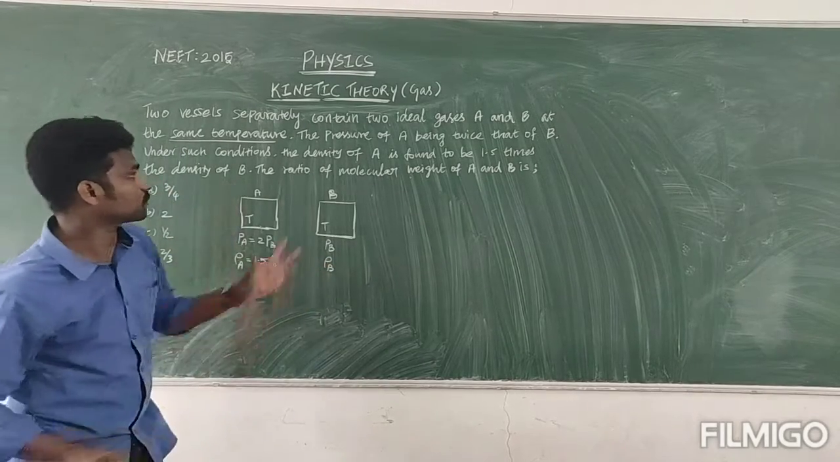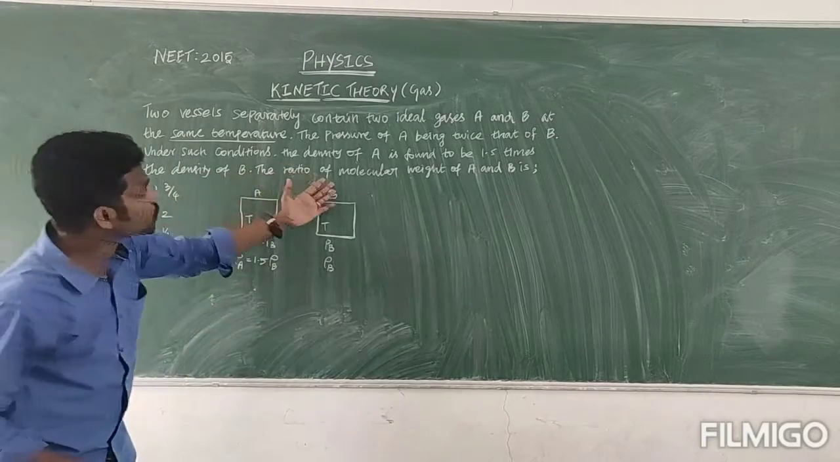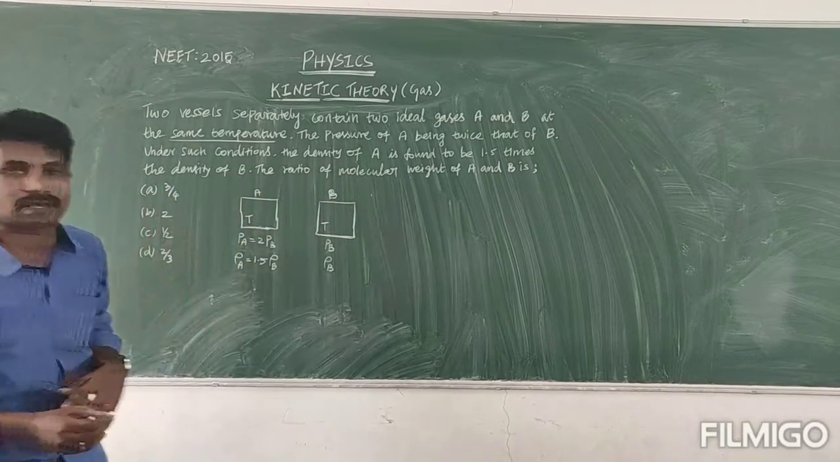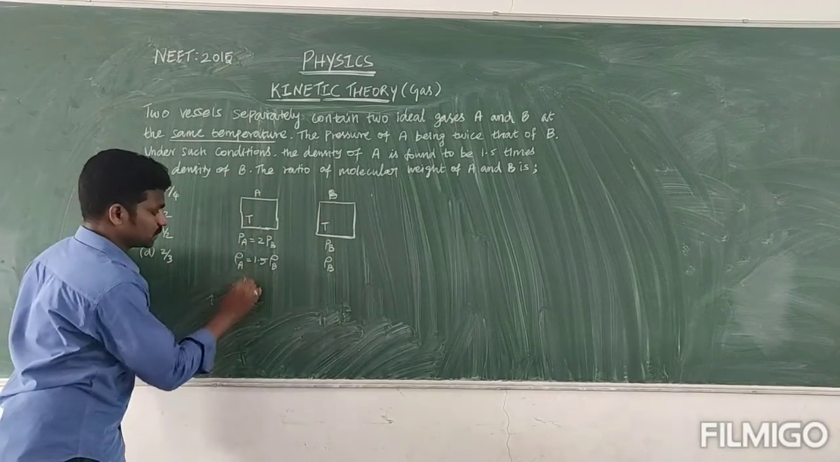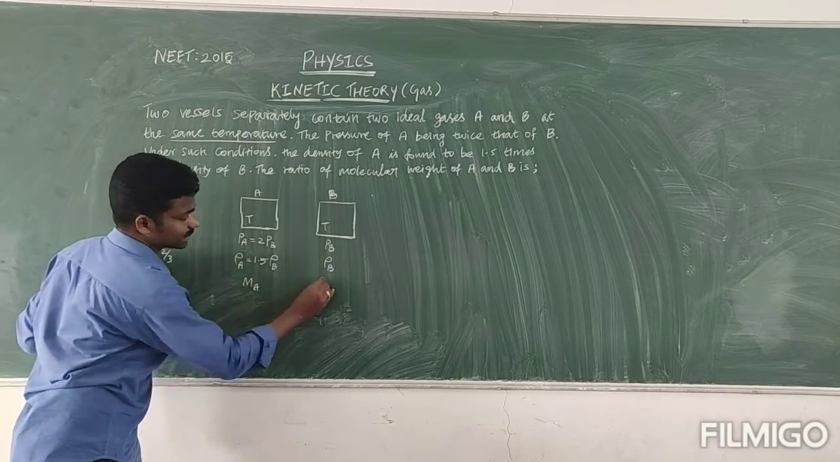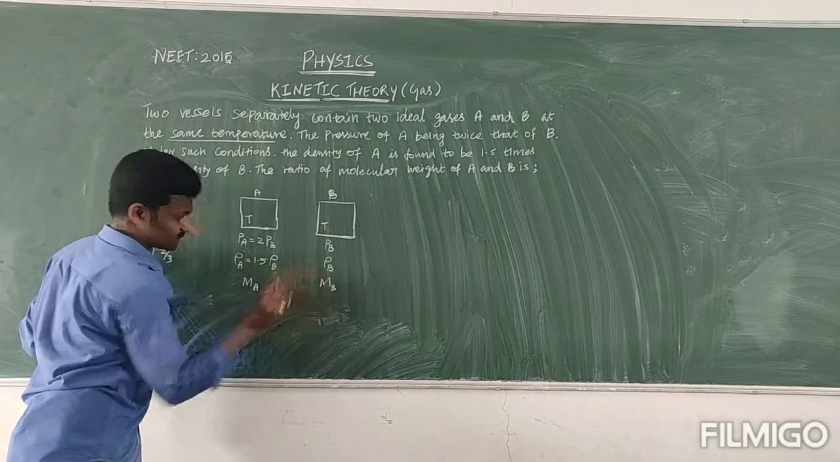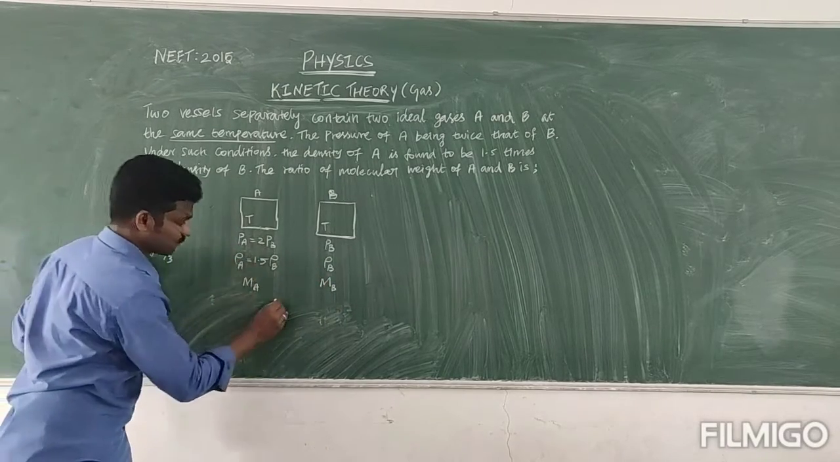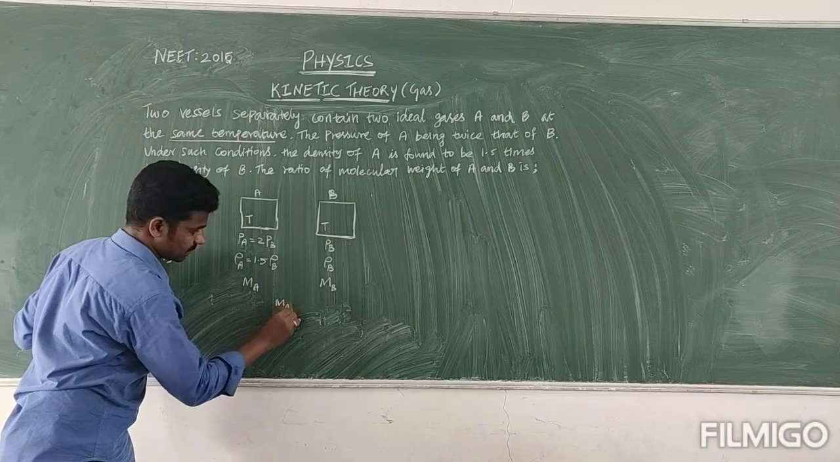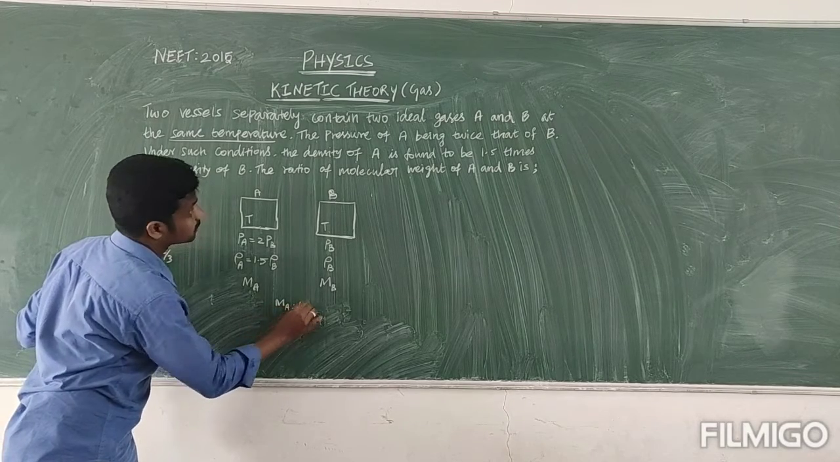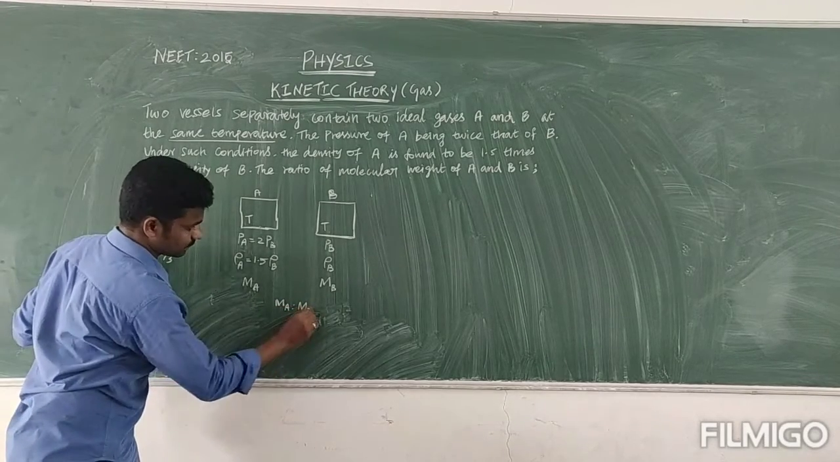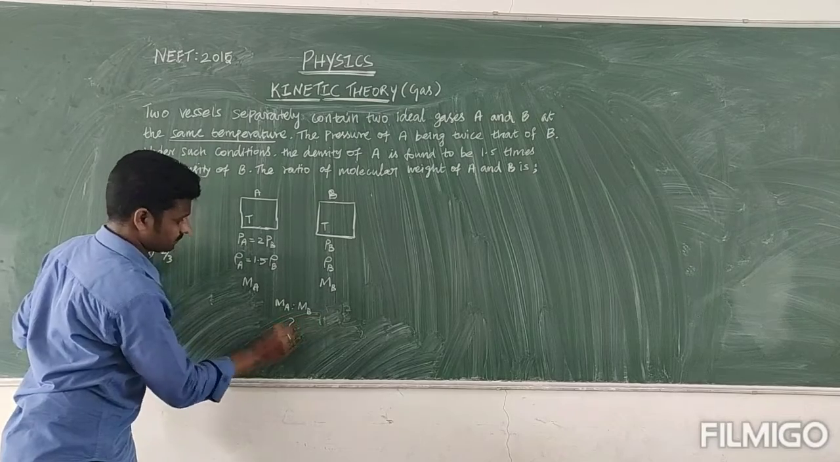Now what are they asking? The ratio of molecular weight of A and B. The molecular weight of A is MA, the molecular weight of B is MB. So the question is, they are asking for MA by MB, because only that ratio is asked. This is the question.